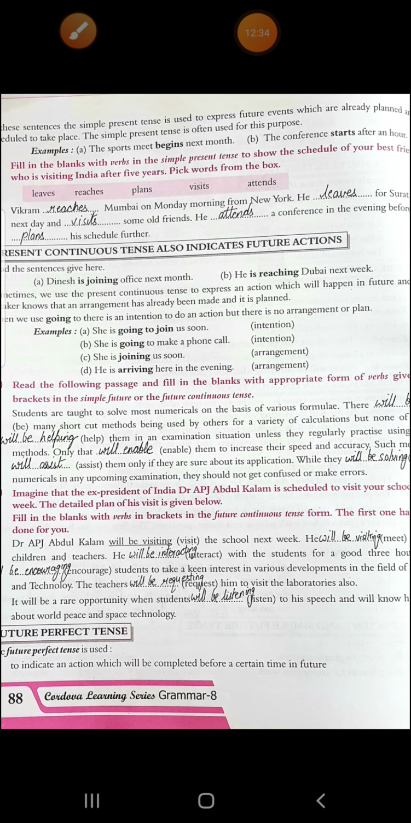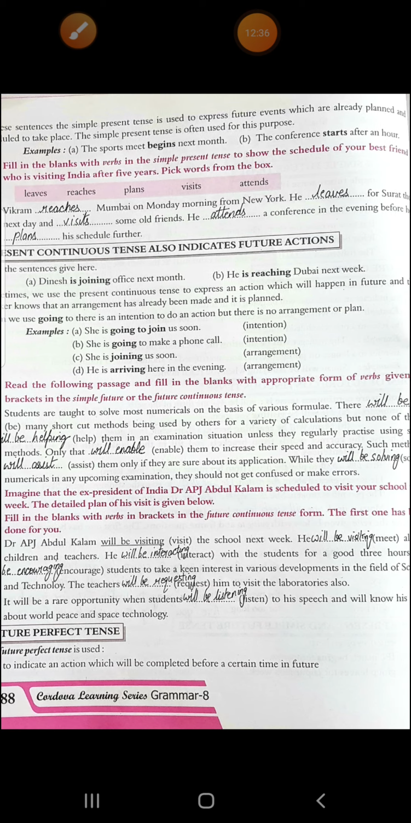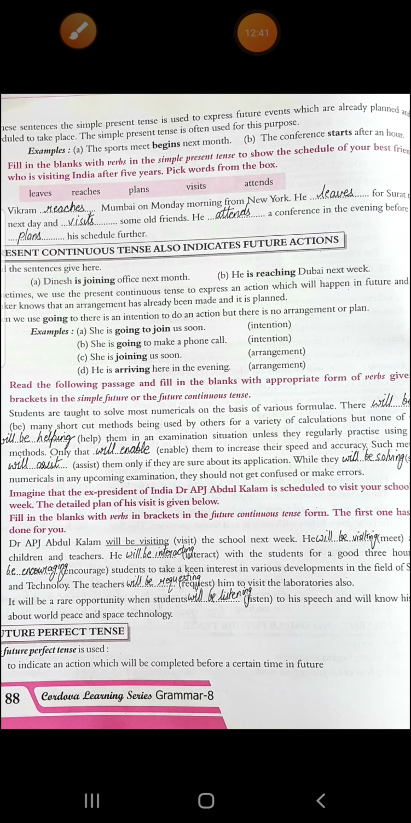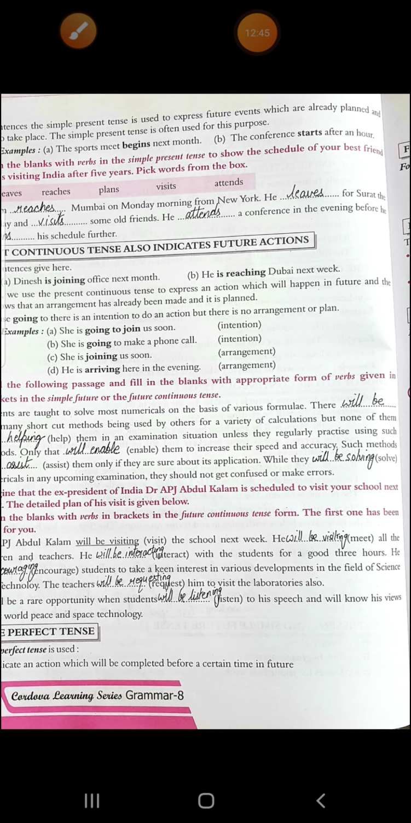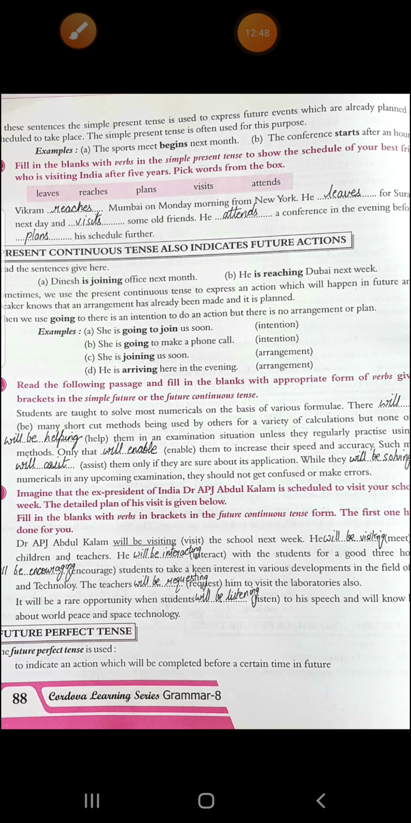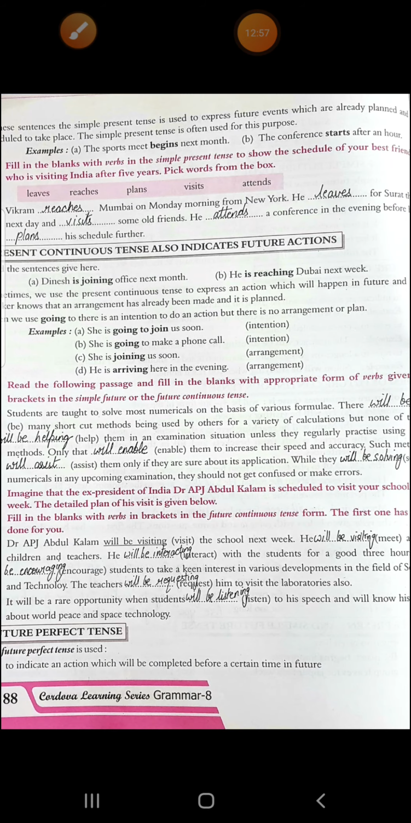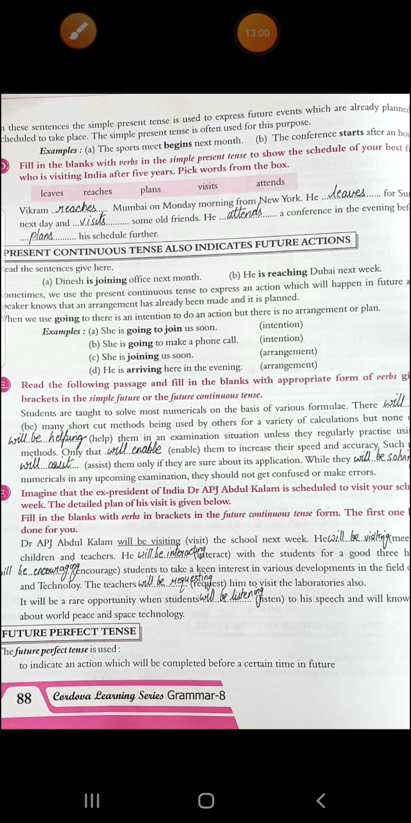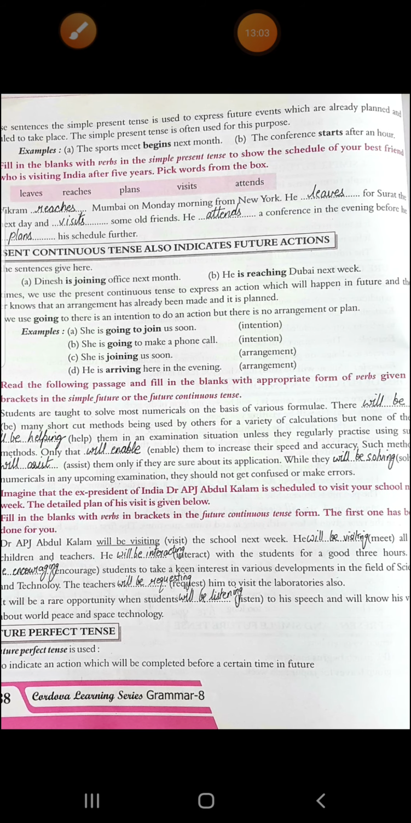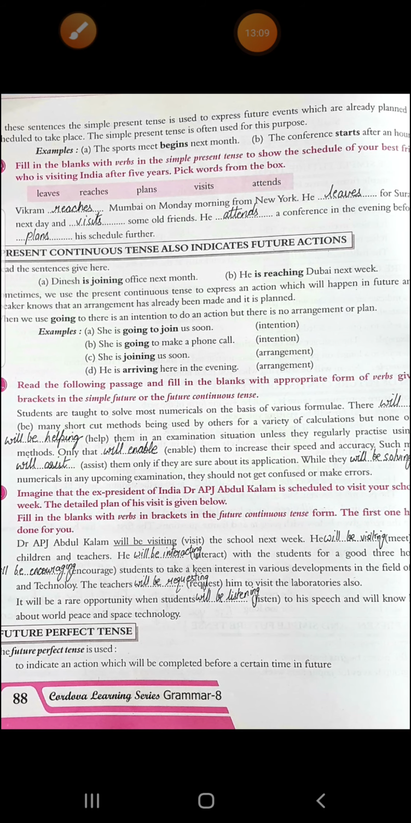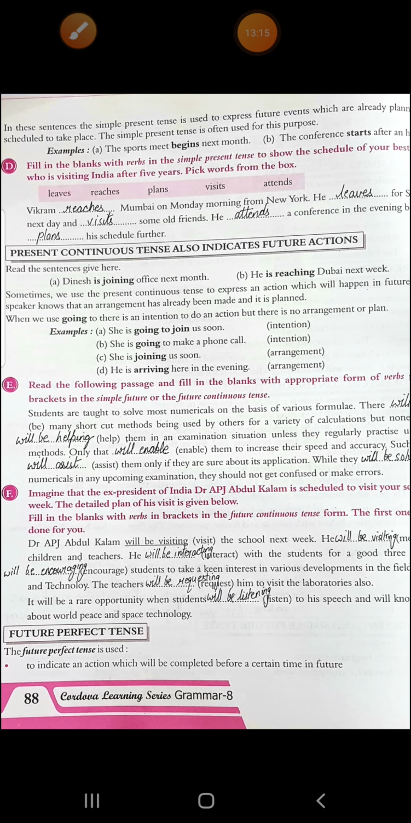Okay, now see, students are taught to solve most numericals on the basis of various formulas. There will be many shortcut methods, others for a variety of calculations, but none of them will be helping them in an examination situation unless they regularly practice using such methods. Only that will enable them to increase their speed and accuracy. Such methods will assist them only if they are sure about its application. While they will be solving numericals in an upcoming examination, they should not get confused or make errors. Alright. Now see exercise F.